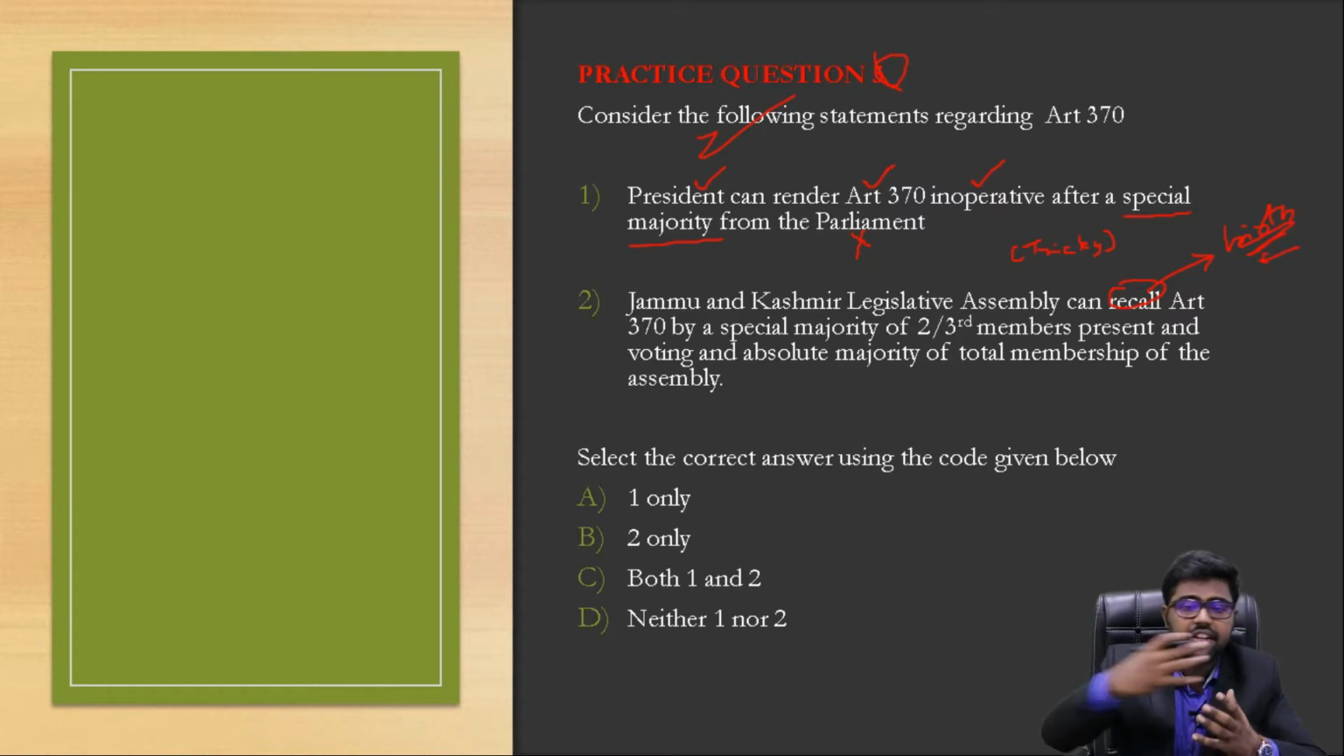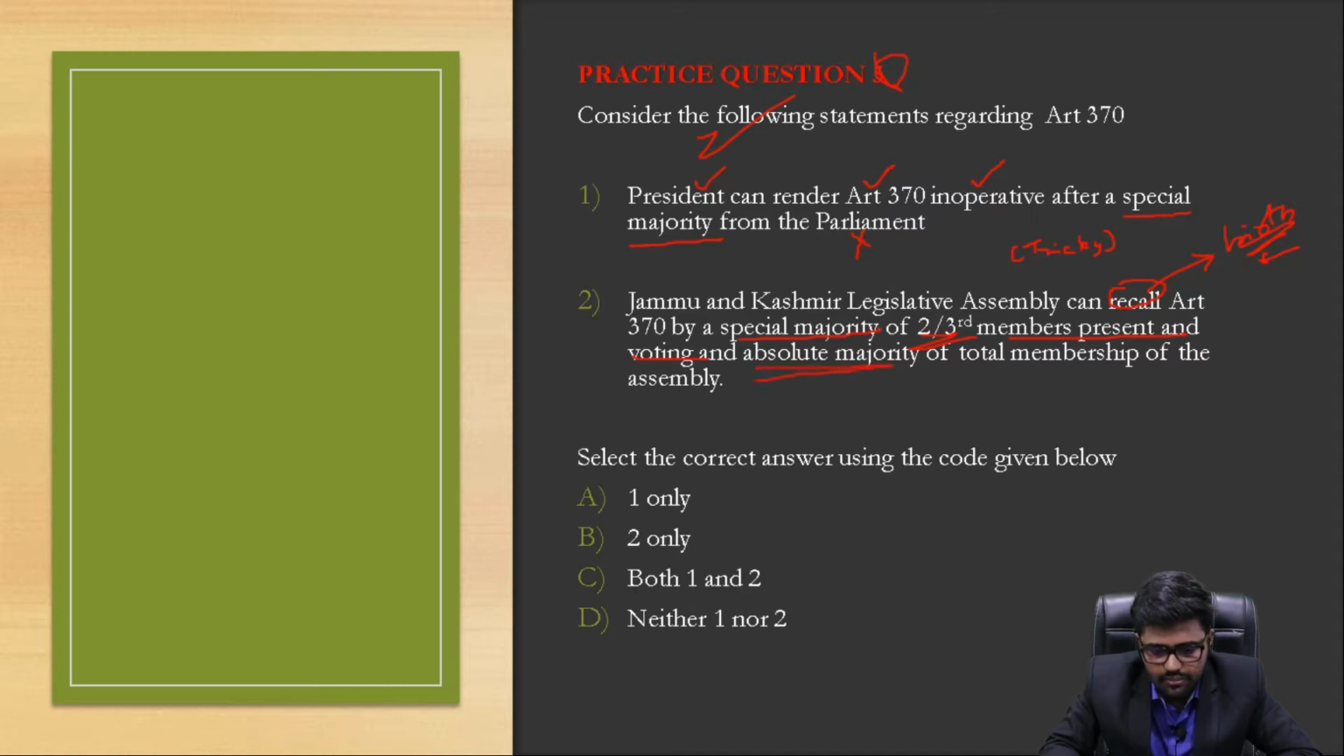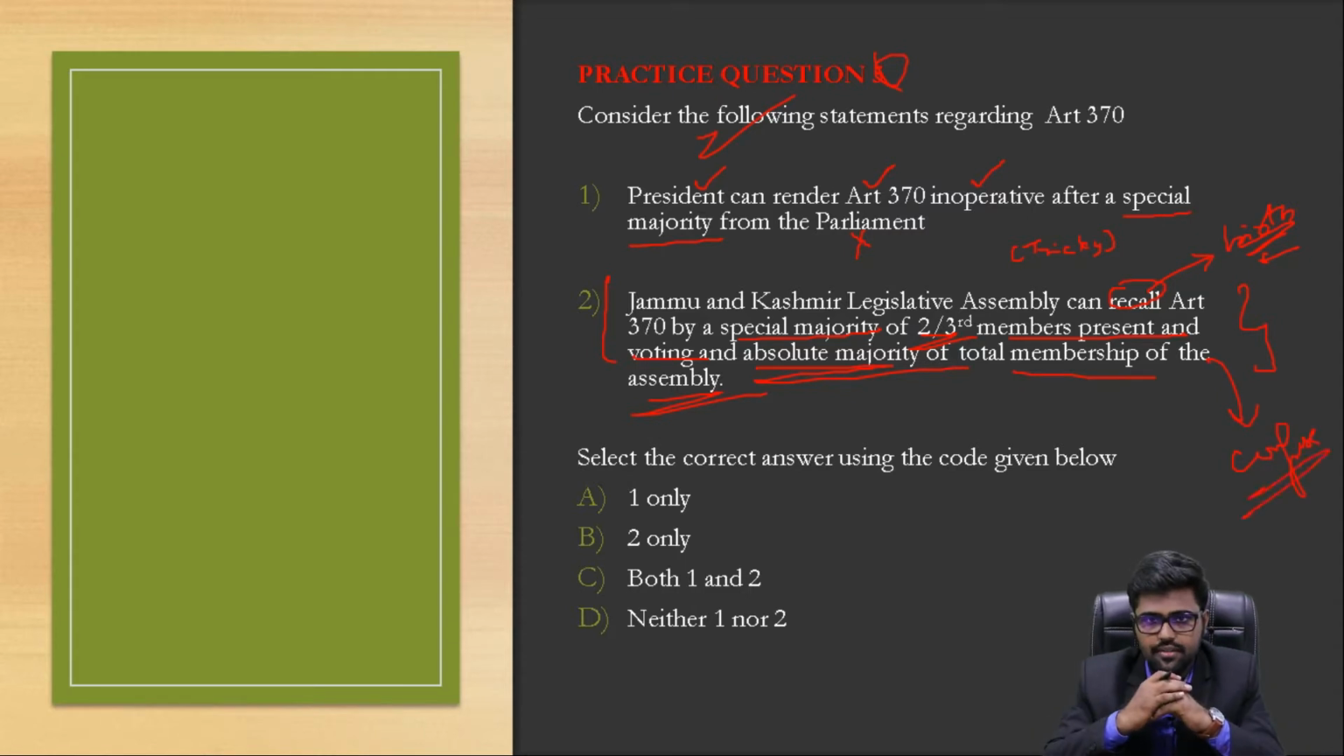Can get back Article 370 by a special majority of two-thirds of members present and voting, and an absolute majority of the total membership of the assembly, that is, the Jammu and Kashmir Assembly. So this statement is again a statement which is just to confuse you, to check how strong you are with the concept. As I said, there are only two very important provisions of Article 370.